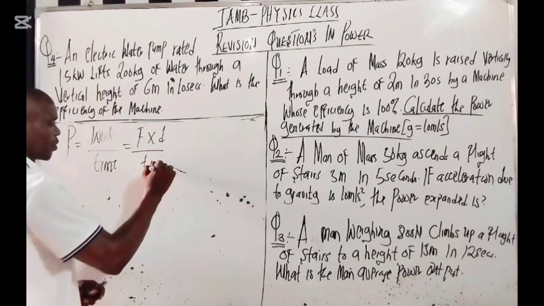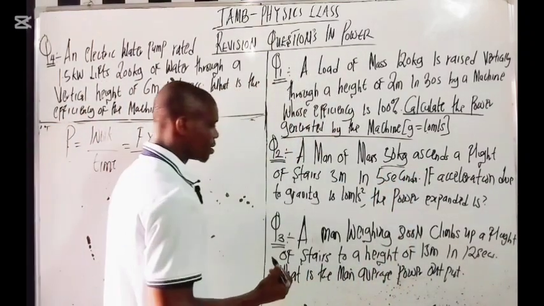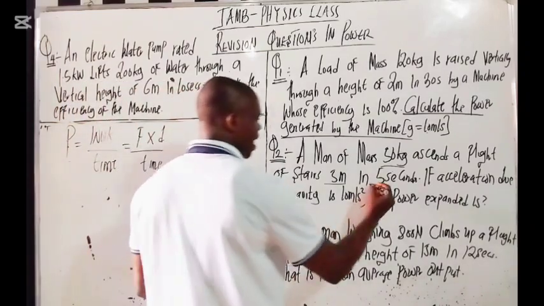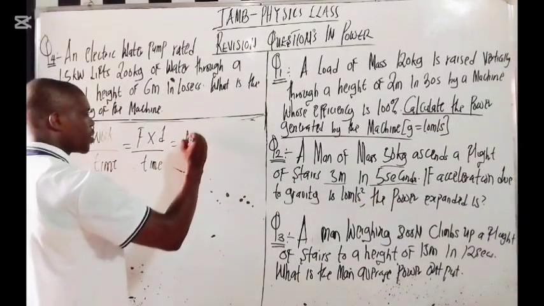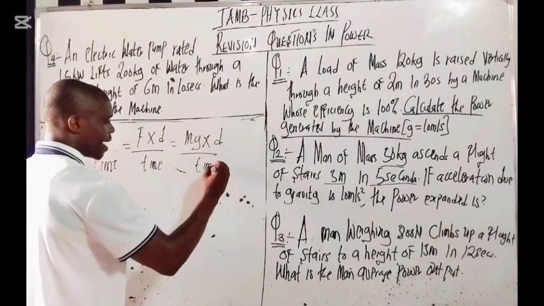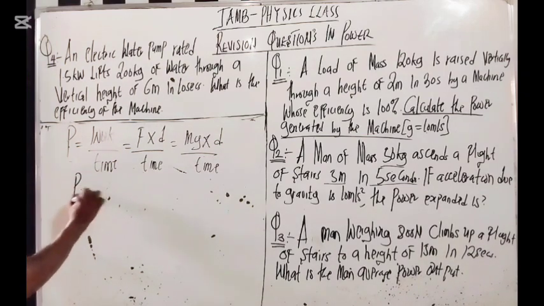Now if you check, they gave me the mass, they gave me the distance, and I have the seconds here. So I have to break this down. It's going to be mg times d over my time.